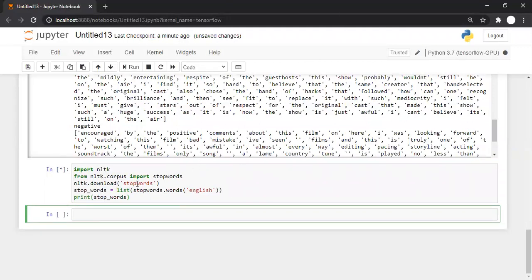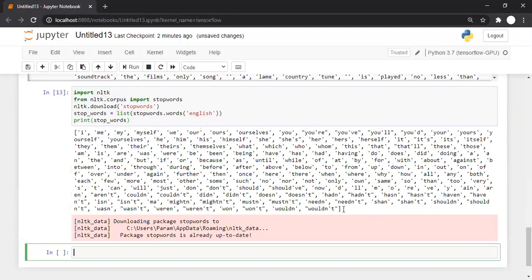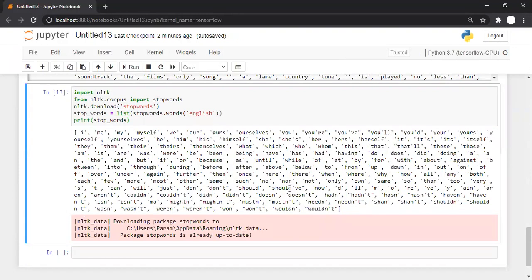Depending on our internet speed, it might take some time to download the stop words. Currently, it took a few seconds to download these words. So this is the list of stop words. If you can see, there are stop words like won't, wouldn't, was, and everything. I, me, my, we, our, and so on. If you want, you can append some words to this list, or you can remove some words from this list depending on your requirement.